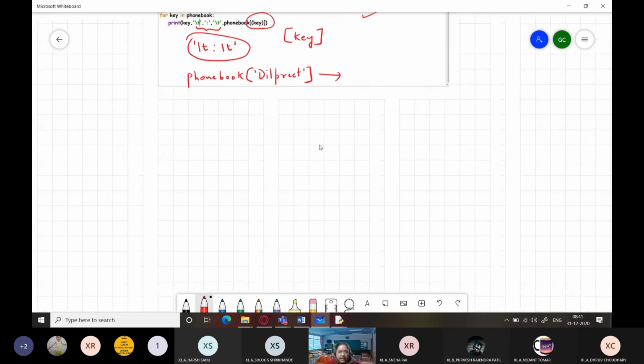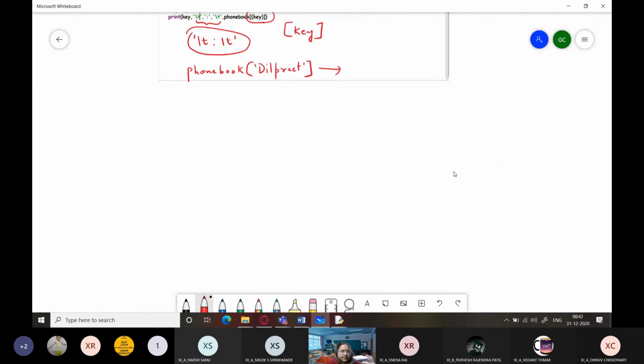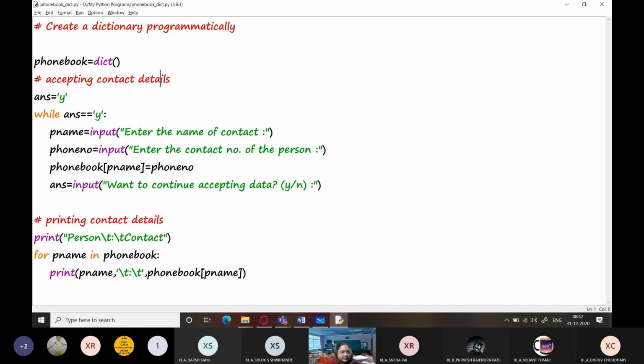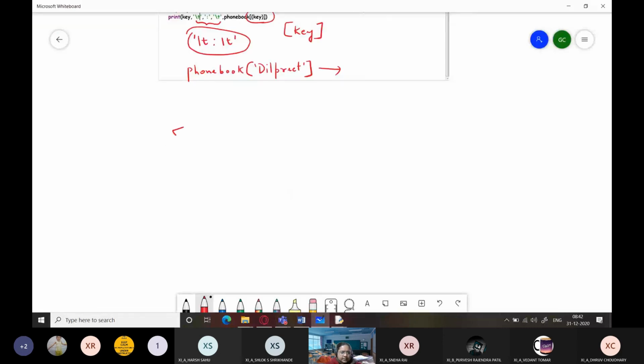So adding elements is a straightforward method which we were using earlier, and it is this method, that is, just use the dictionary object followed by the key provided within square brackets equals value, right?